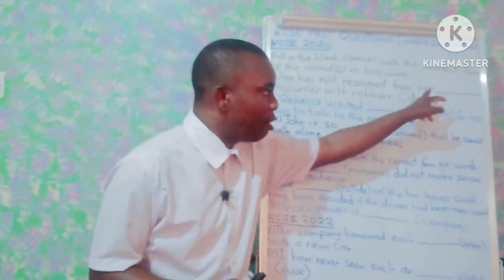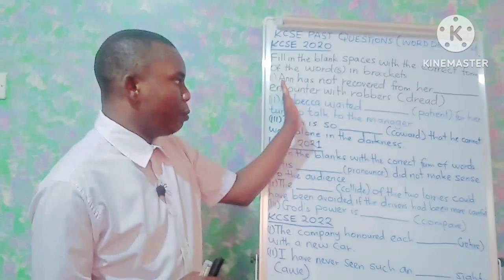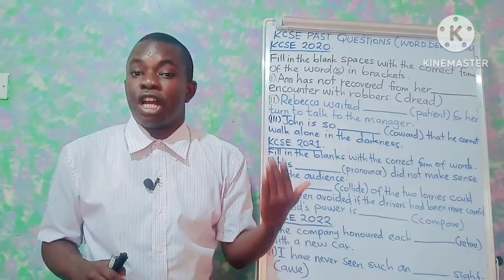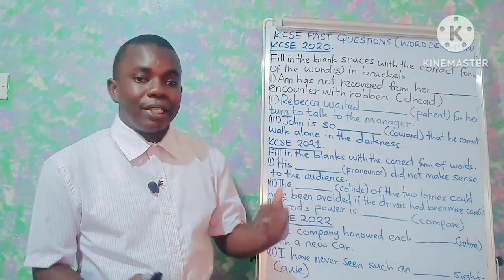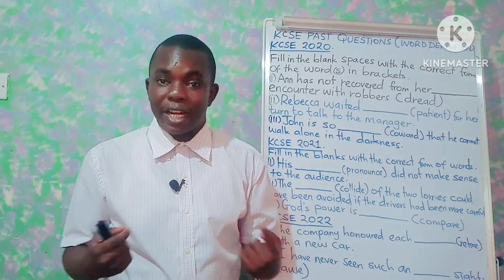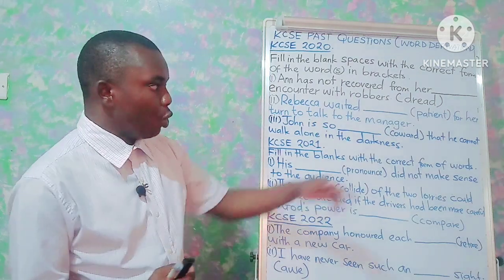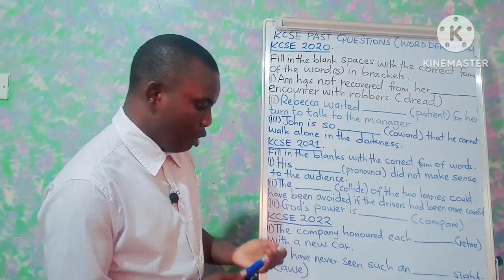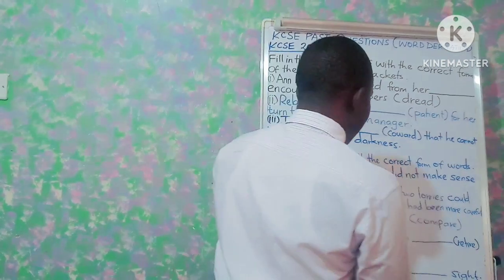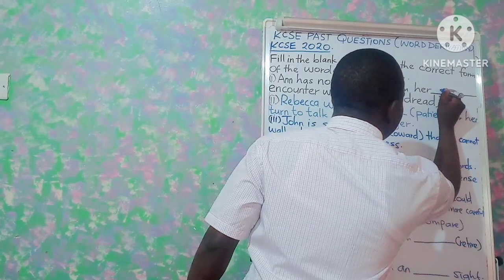The blank space comes before encounter, which is a noun. Words that modify or qualify nouns are adjectives. So we will derive the adjective from dread, and that is dreadful encounter.